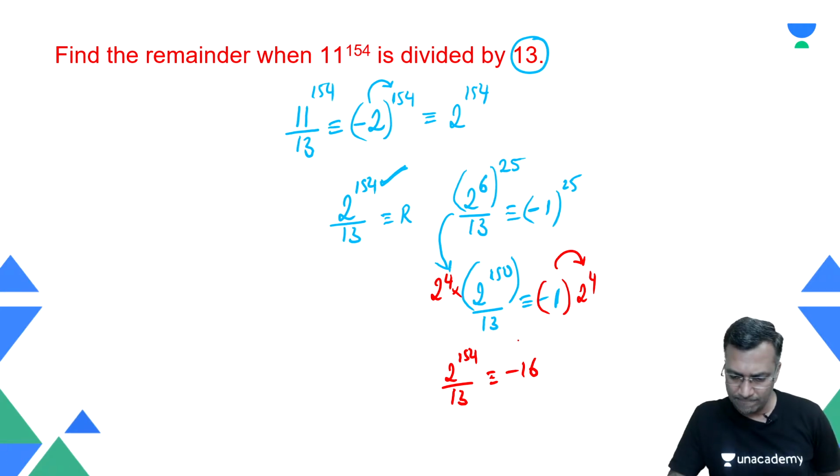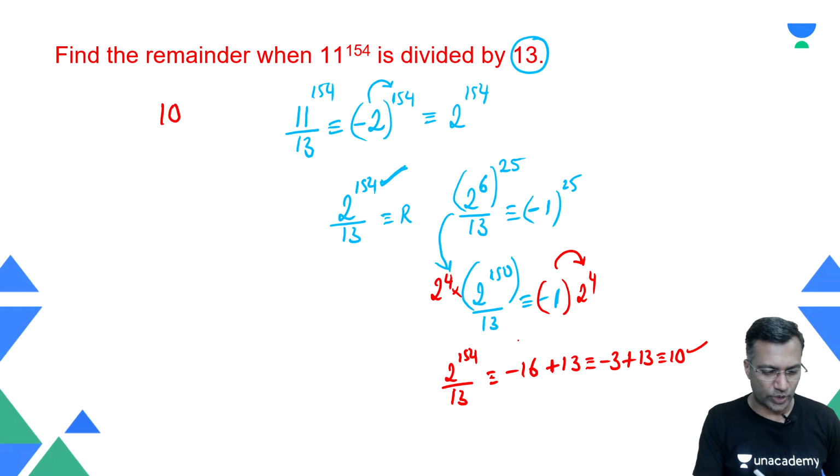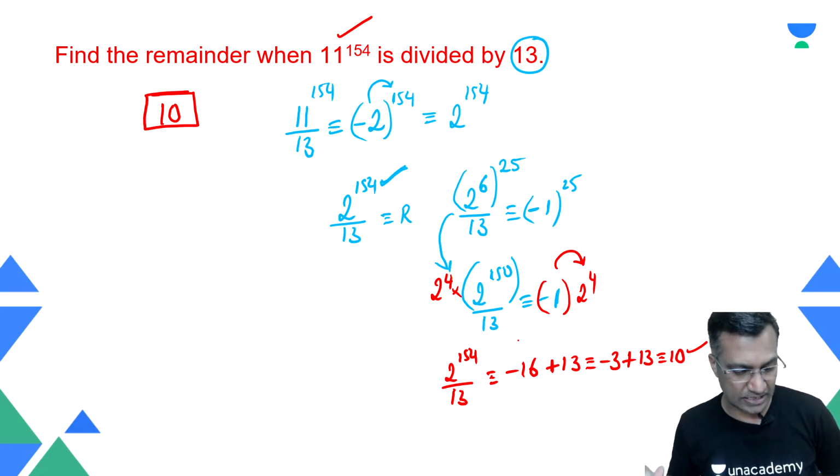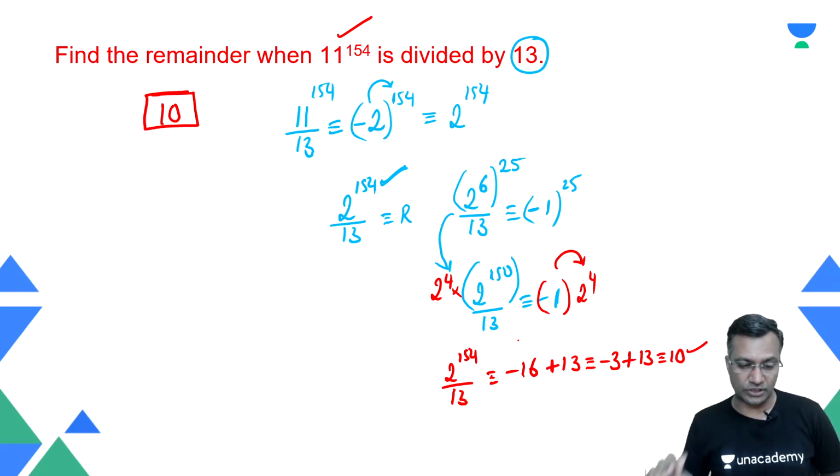Because it is a negative remainder, add the divisor. If you add the divisor once, you will get minus 3. Not satisfied because it's still negative. Add the divisor once again, and you get the remainder as 10. So the final answer for this particular question is going to be 10. Find the remainder when 11 raised to power 154 is divided by 13. It is nothing but 10. 10 would be the remainder for this particular question.